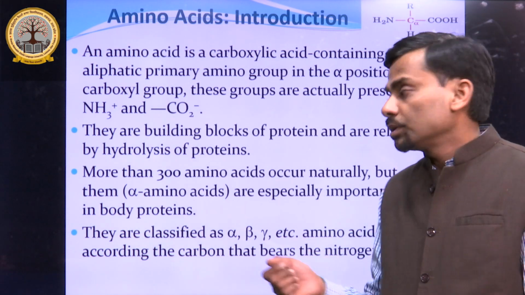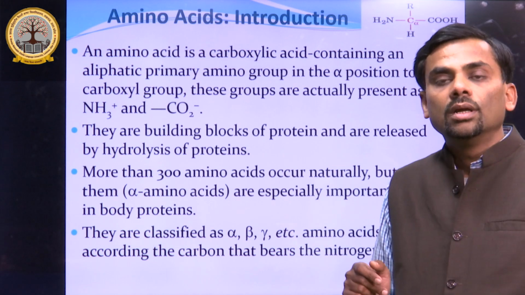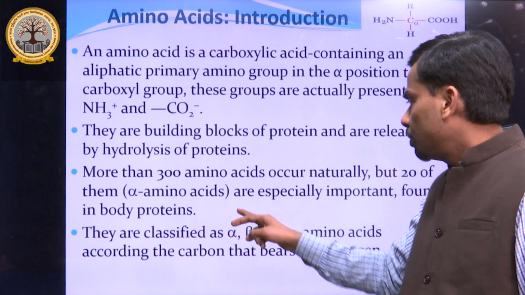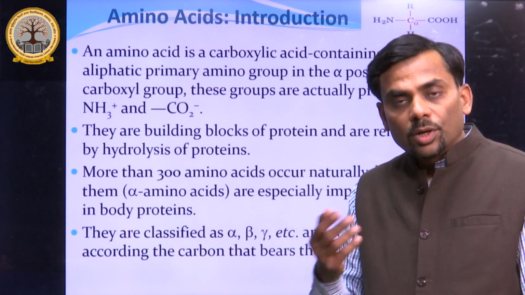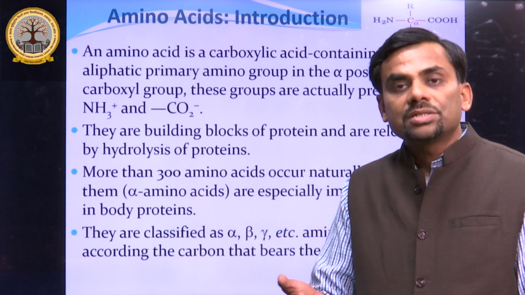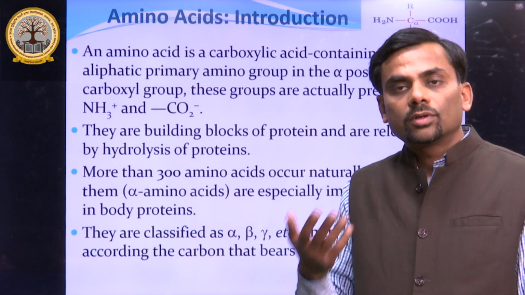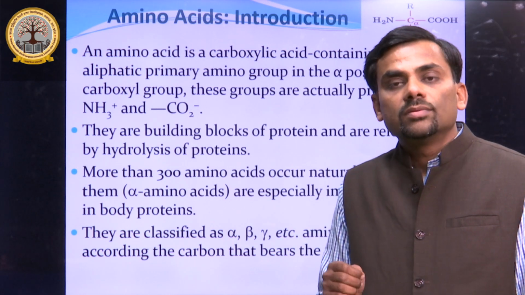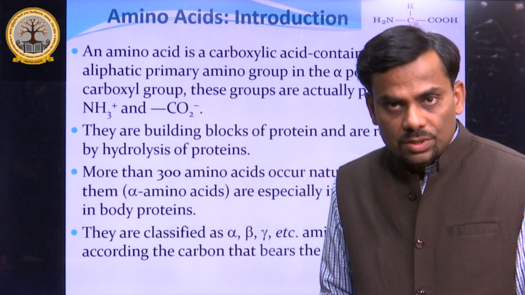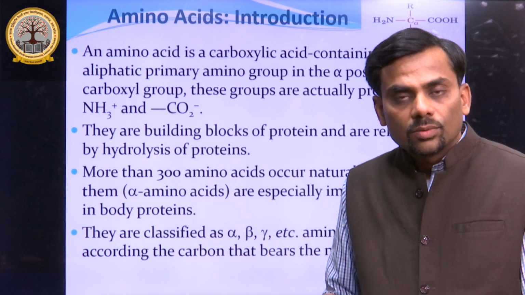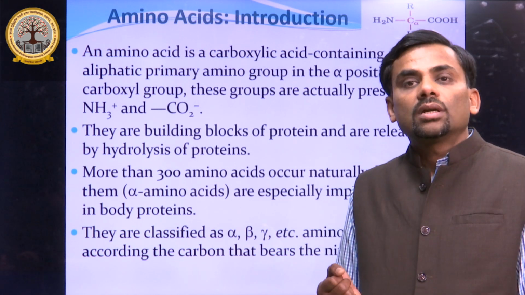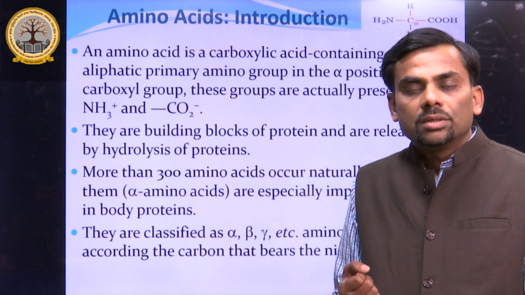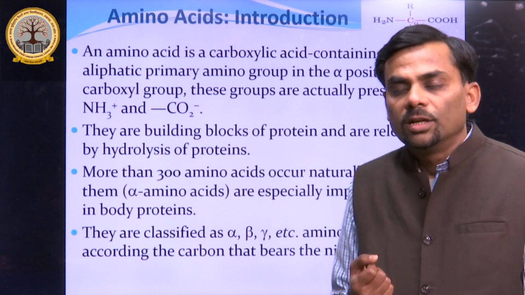So what is the number? More than 300 amino acids occur naturally, but only 20 of them are known as alpha amino acids, and they are important because they are specialized to form proteins. All proteins of our body are synthesized by only these 20 alpha amino acids. That is why they are also known as standard amino acids. These 20 amino acids are known as standard amino acids because they are coding for our proteins. They have codons present on the messenger RNA.